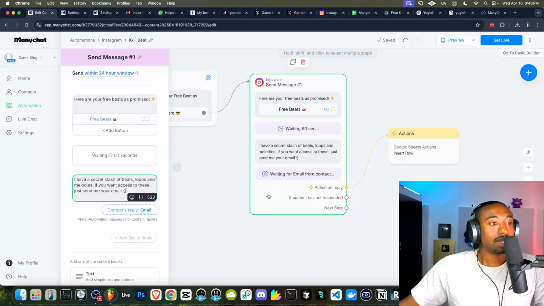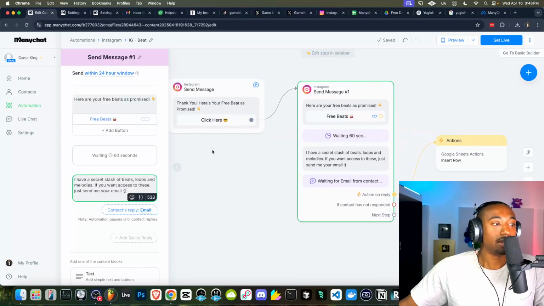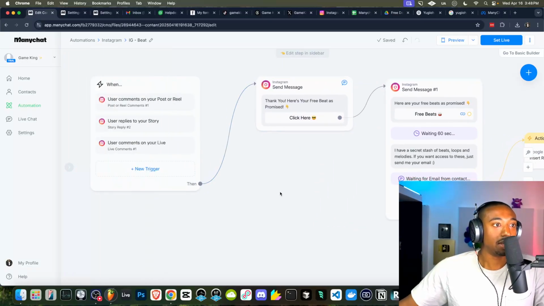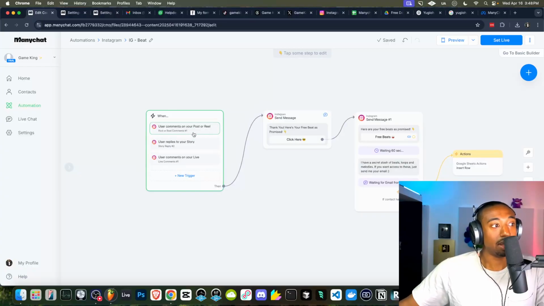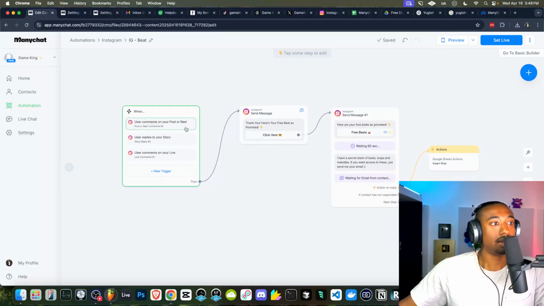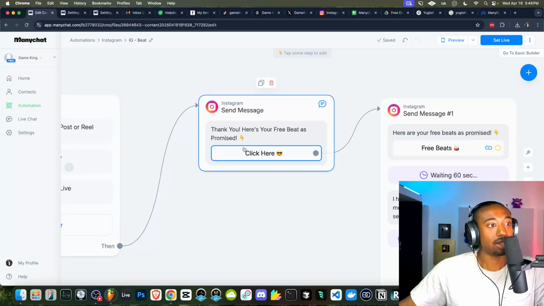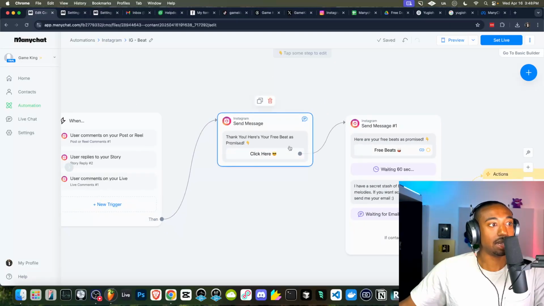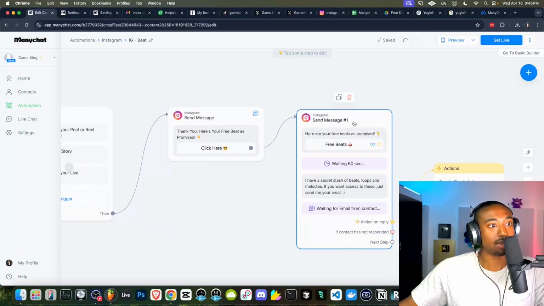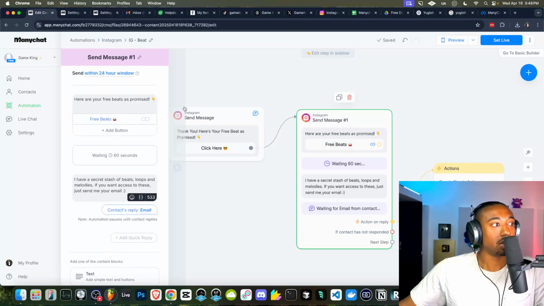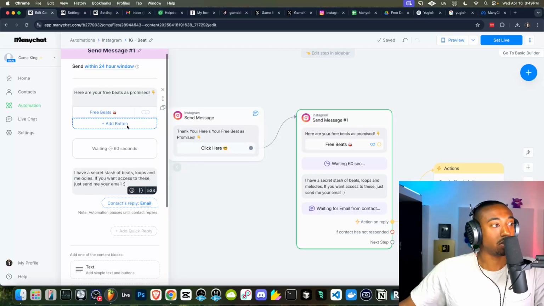All right, so let's go back into the conversation window again, just to keep showing you guys how simple this is. They comment the word beat or beats. They get a message, and inside there's a button that says click here. Once they click here, then we send them this automated sequence of messages. So inside this automated sequence of messages, they can access that Google Drive with the free downloads right away.